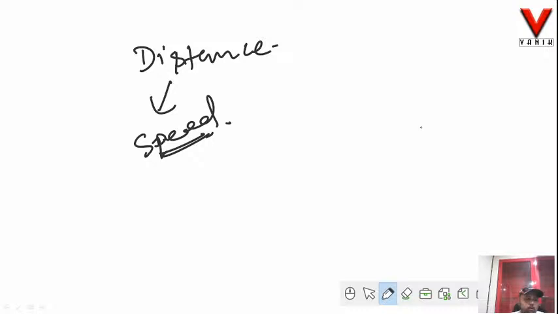So let us first understand what is called distance, and a related term to this distance is speed. Okay, so I have a point A over here and I have a point B over here. Now I have three possible ways to reach from A to B. One is a straight line from A to B.